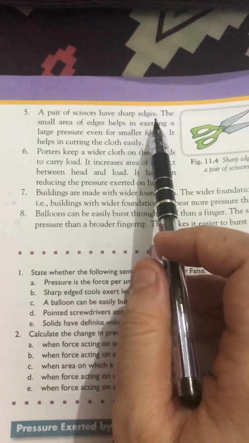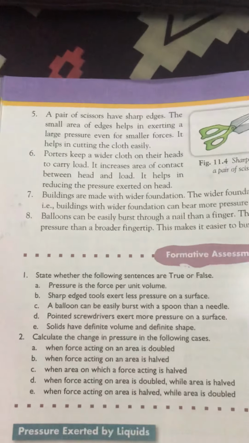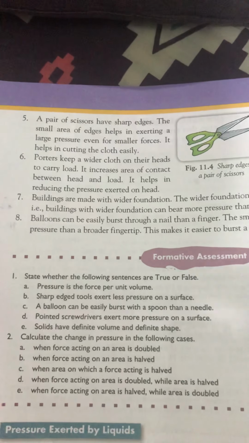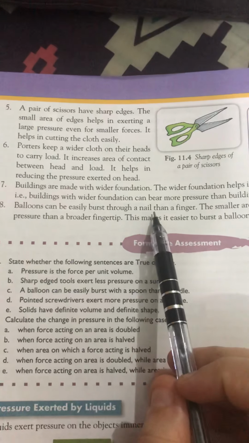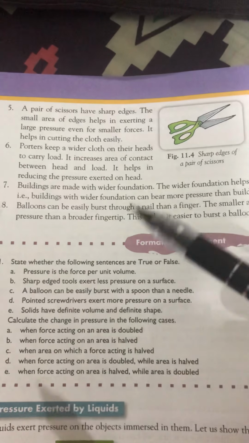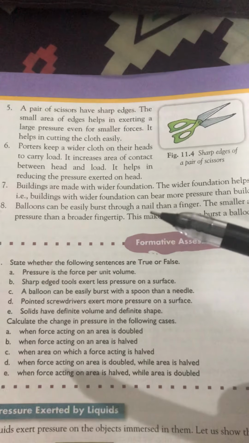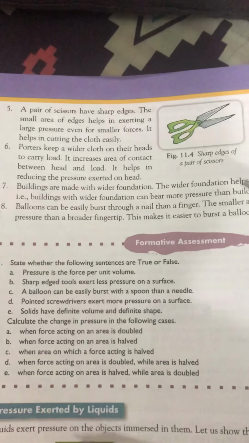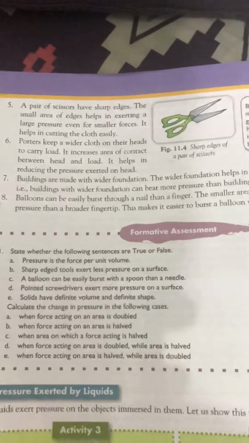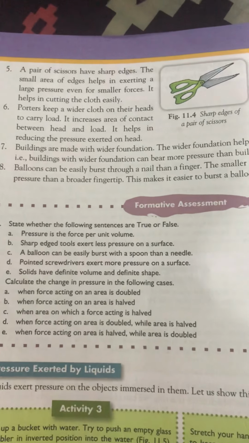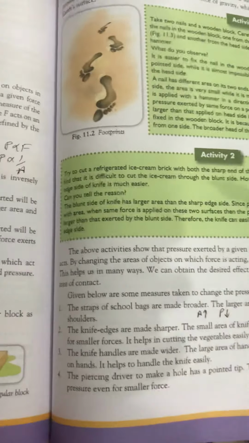Then next, a pair of scissors has sharp edges because we have to decrease the area. And next, a balloon can easily burst with a nail rather than a finger because the point of the nail is small, so it has a small area and we have to apply lesser force. So with lesser force the nail easily bursts the balloon. This is all about the pressure exerted by solids.